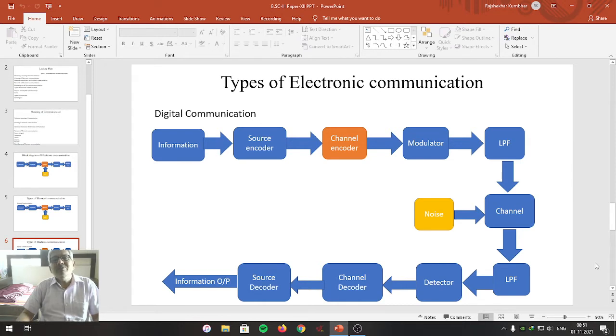In yesterday's lecture, we studied one type of electronic communication, and that is analog communication, where the original information obtained from the source is converted into an electrical signal, which is represented in the form of voltage or current that is continuously varying with time, processed and passed through the channel along with the unwanted signal, and reproduced to the destination via a receiver.